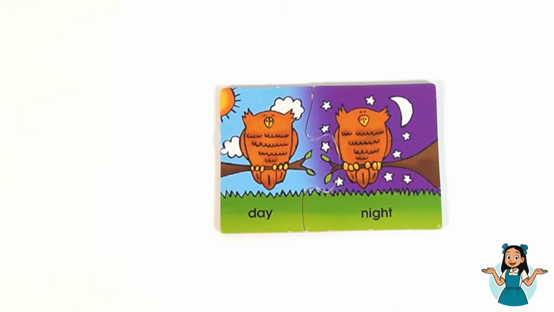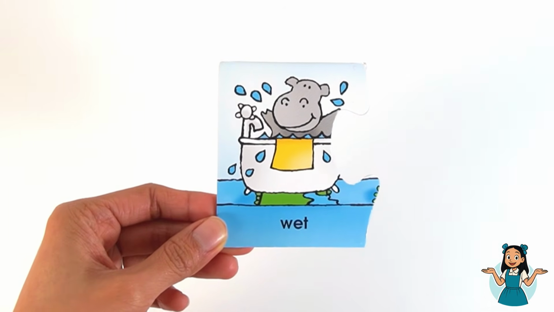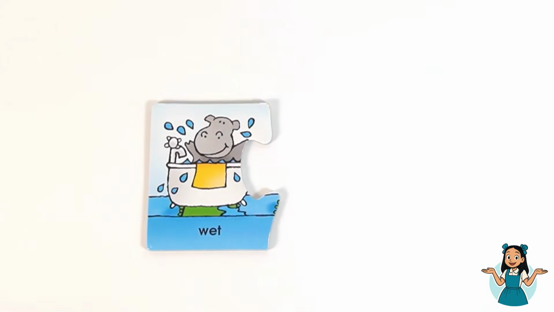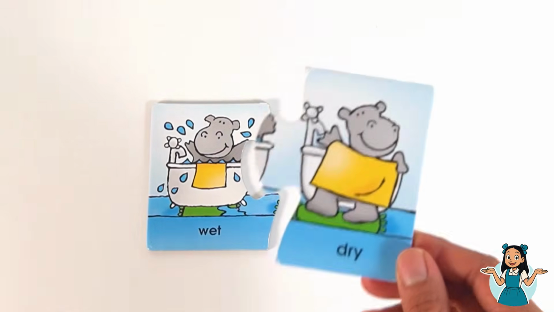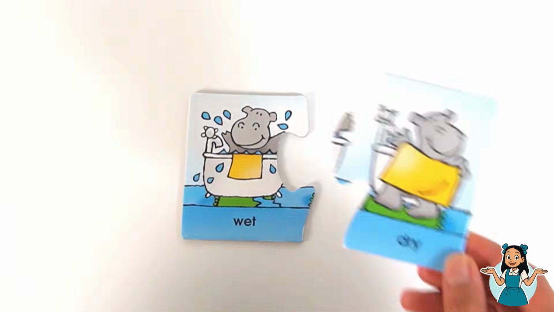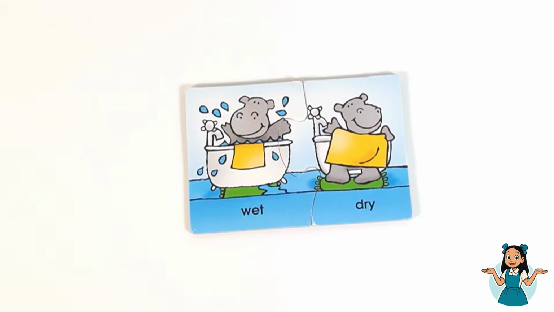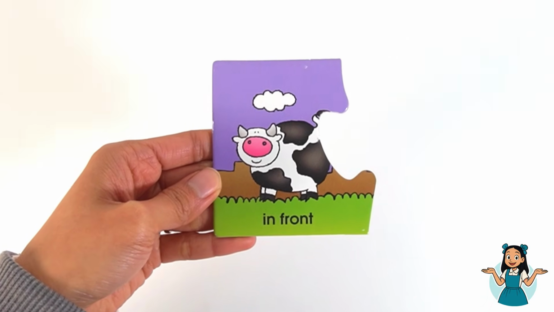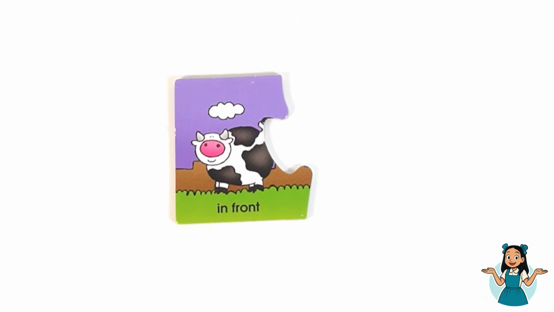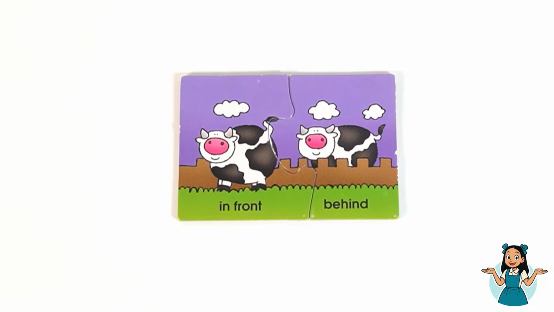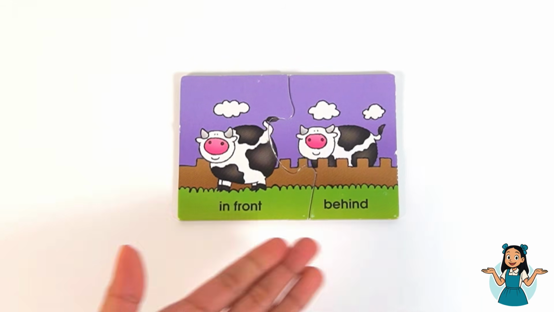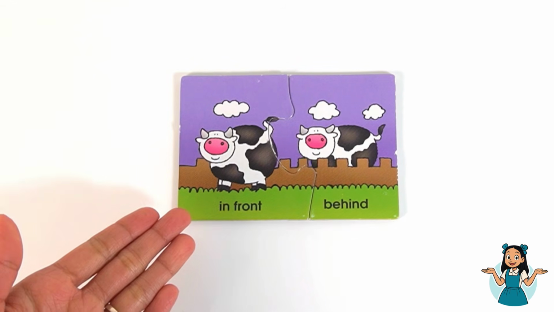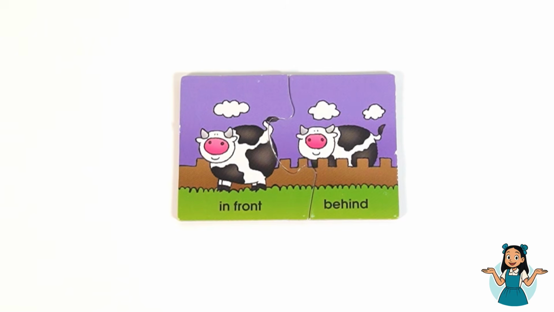Wet. The opposite of wet is dry. Wet, dry. In front. The opposite of in front is behind. In front and behind. The cow is in front of the fence. The cow is behind the fence.